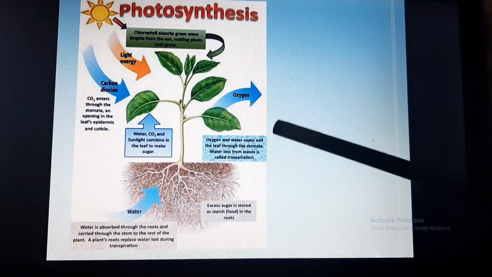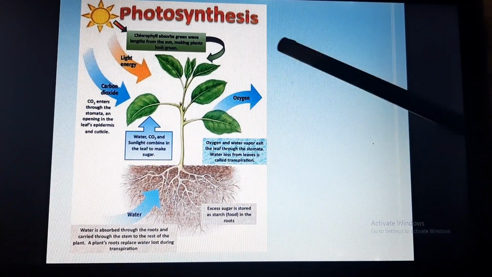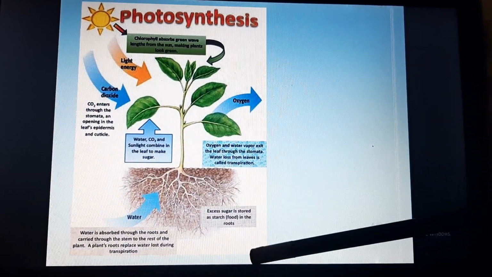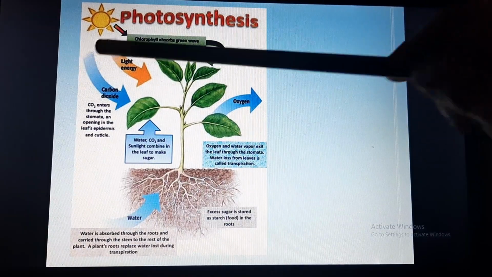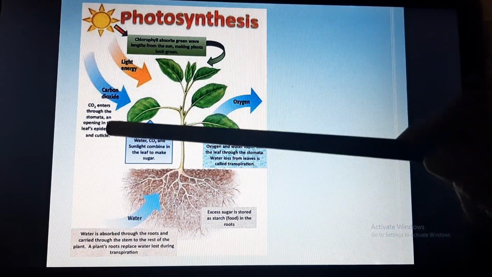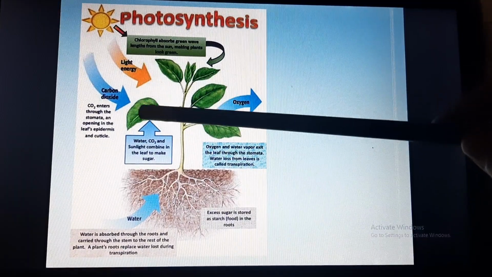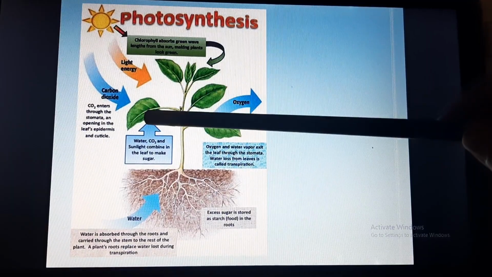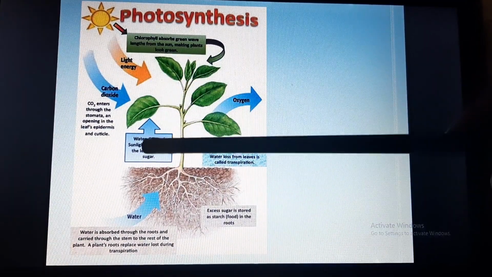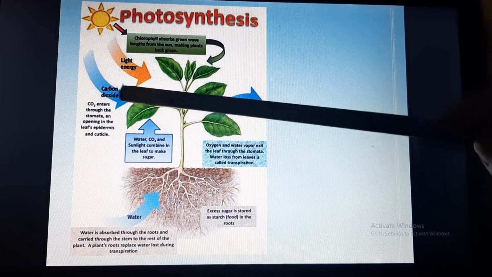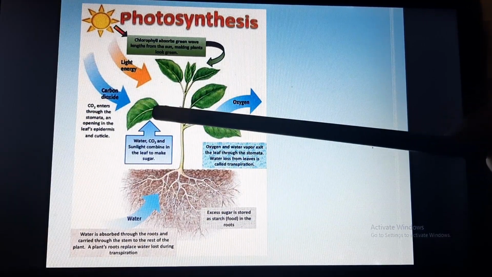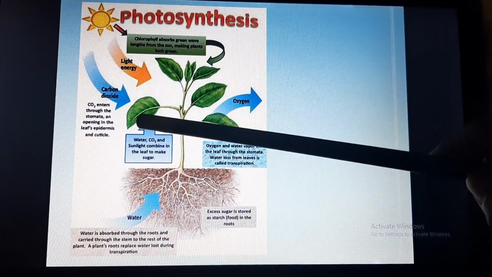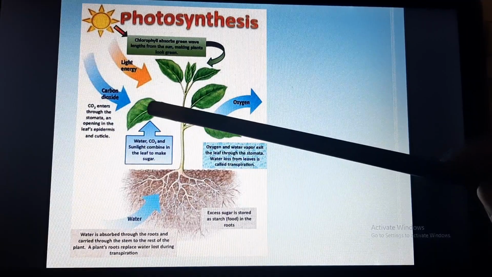Next is the topic of how this photosynthesis is happening. In this picture you can see this is a green plant. Carbon dioxide from atmosphere is entering green leaves, and the water is entering green leaves through the shoot system. Now here in this green leaf, carbon dioxide along with water is reacting together. Why is it happening here? Because chlorophyll is present. Okay? Always remember that this carbon dioxide and water is reacting in the presence of chlorophyll, which is only present in the green plants.